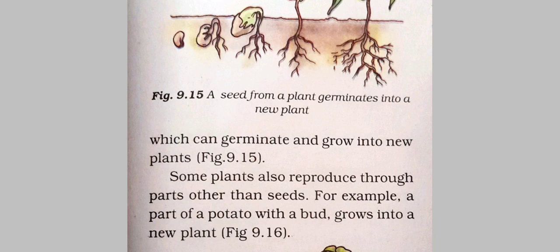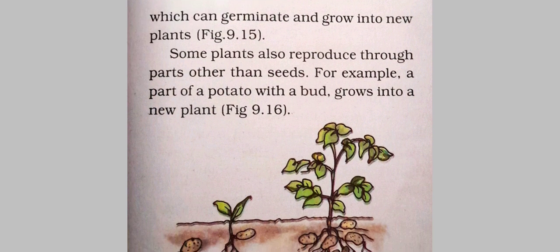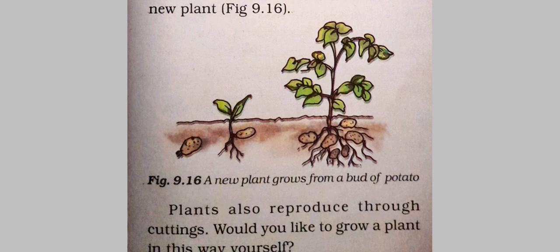Next method: how some plants reproduce through buds. Take the example of the potato. For example, a part of the potato with a bud. Yes, you know, in form 4 and form 5 you had studied that the potato has a bud known as the eye on it, and from that new plants start growing, figure 9.16.